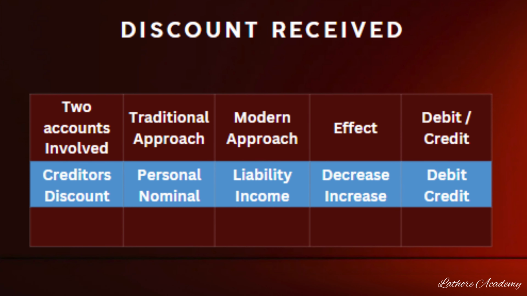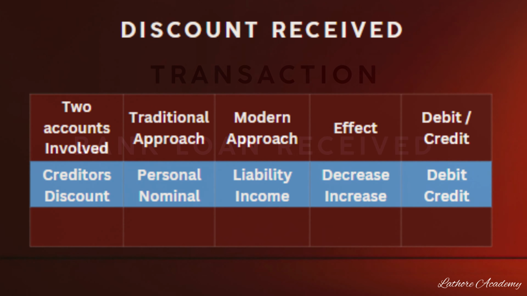Whereas in the modern approach, creditor is a liability, discount received is an income. So when the discount is received by the business from the creditors, our liability to the creditors will decrease and discount received is an income which will increase. So the journal entry will be creditors account debited to discount received.